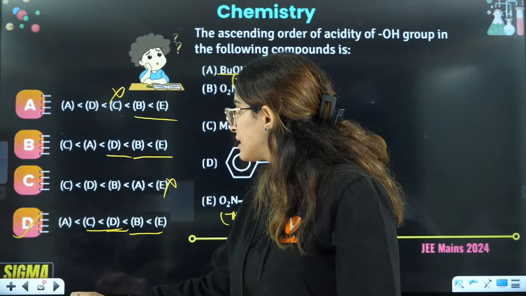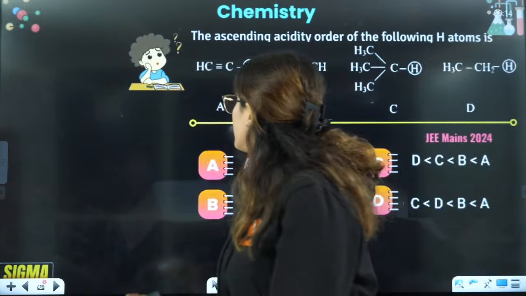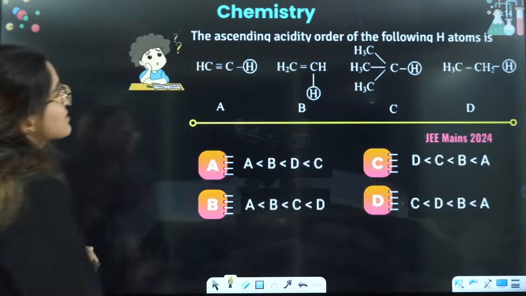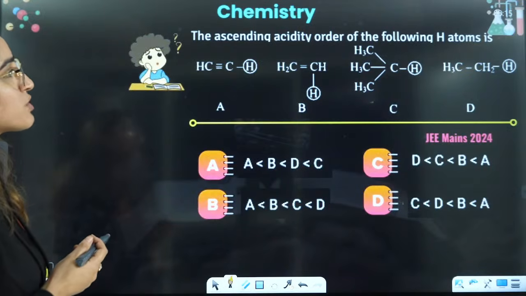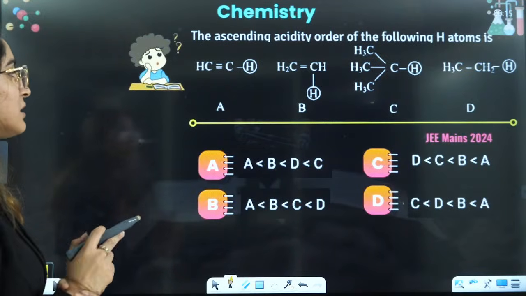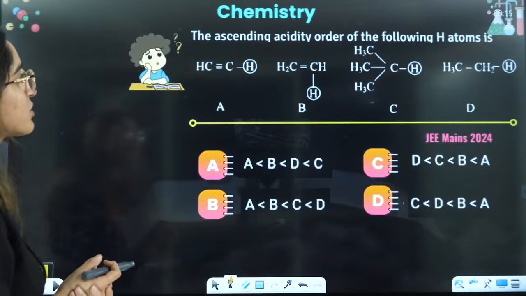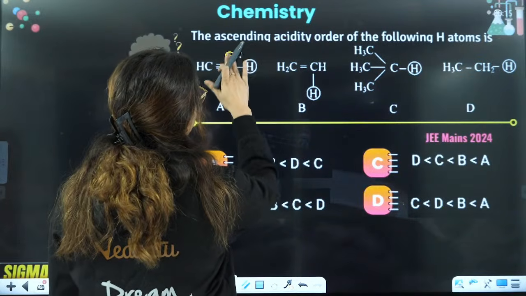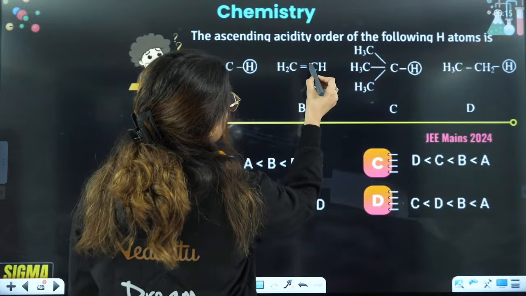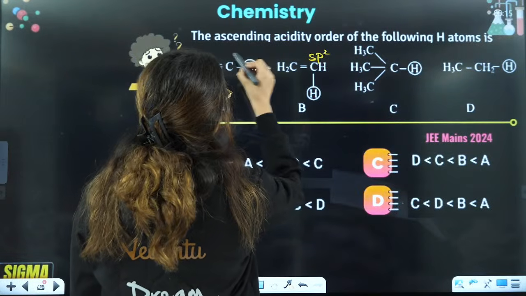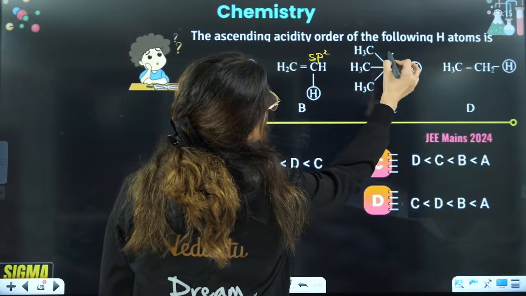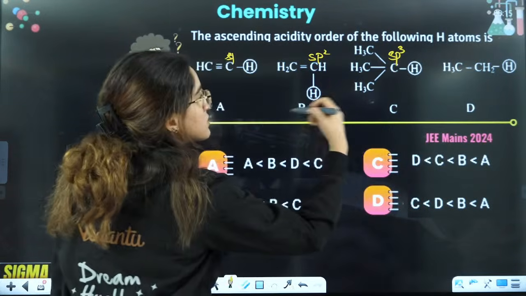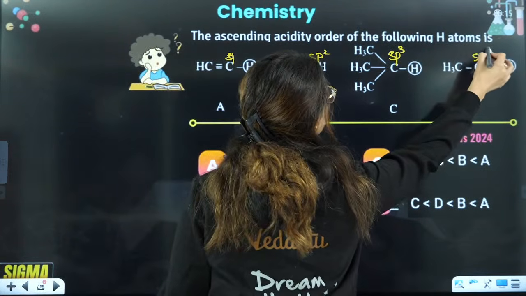Okay? Right? Chalo. Next, you have the ascending acidity of the following hydrogen atom. So you will see the ascending acidity of the following hydrogen atom. If you see, this will give you negative charge on an sp hybridized carbon. This is sp2, this is sp, this is sp3, this is also sp3.